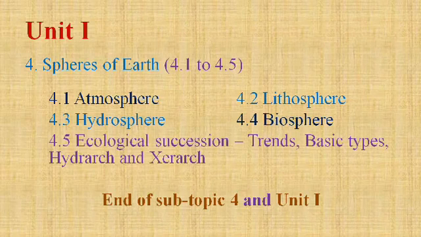That means in ecological succession, one group of organisms is replaced by another group of organisms. It is called ecological succession.